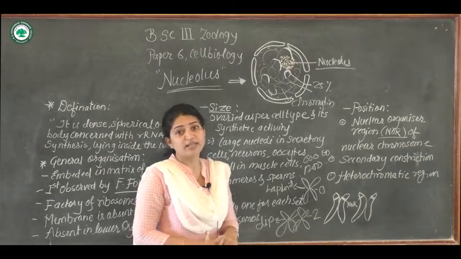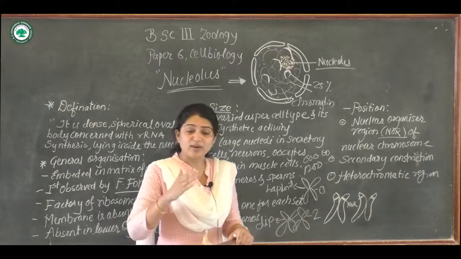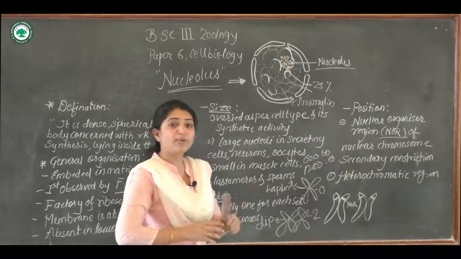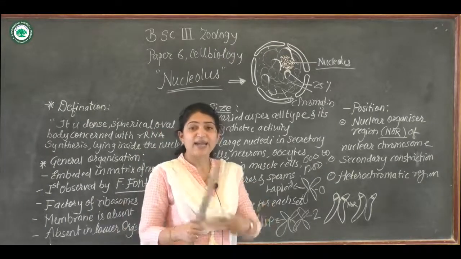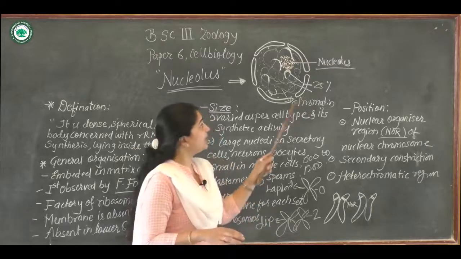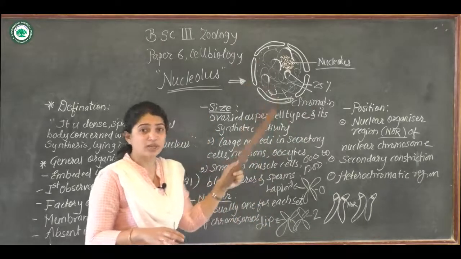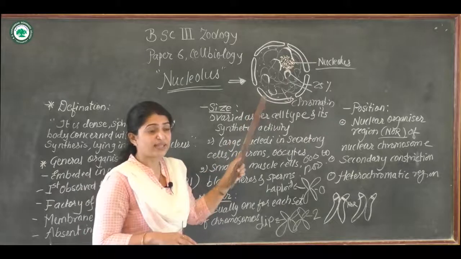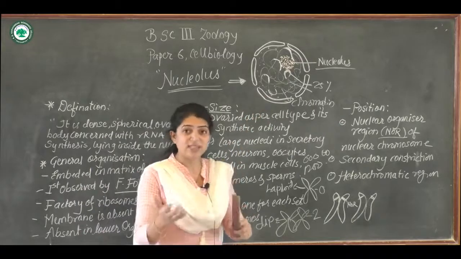Later, in the latter stages, the chromosomes get separated and get a definite structure.